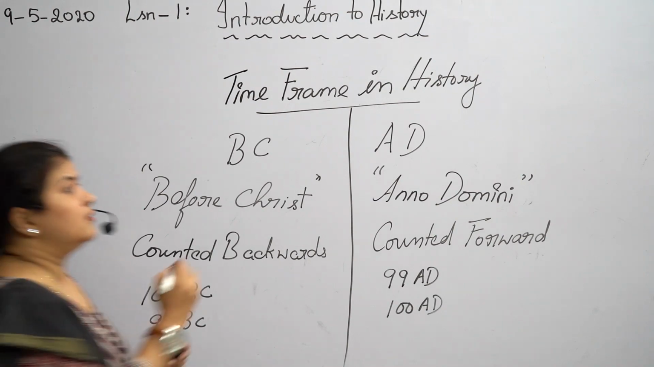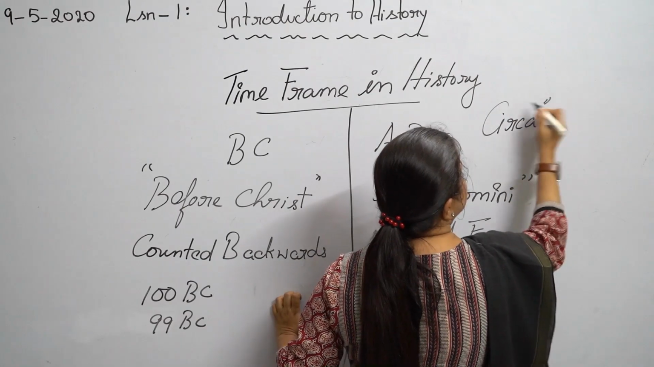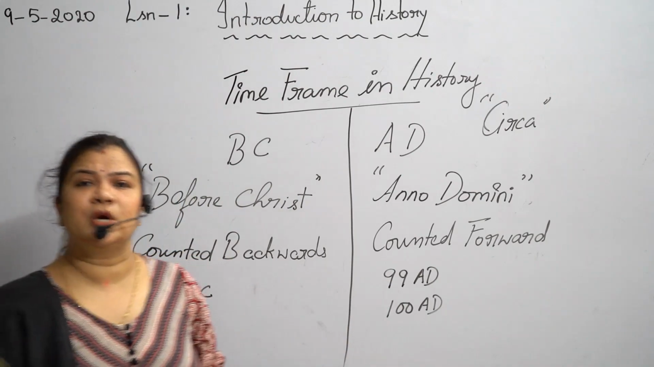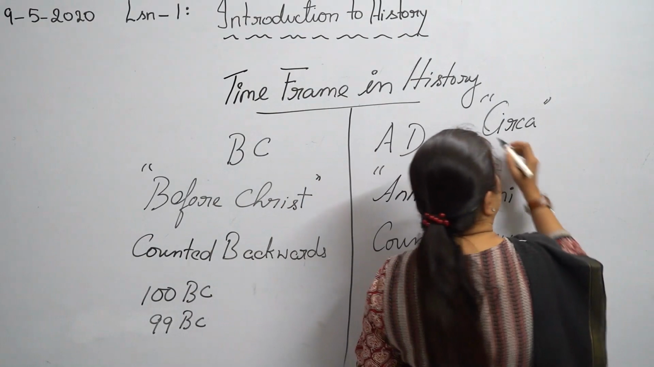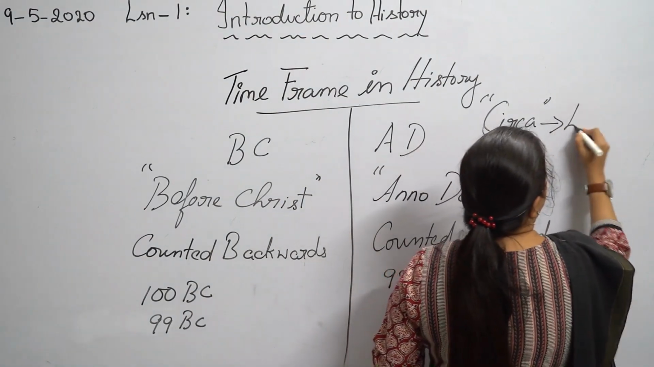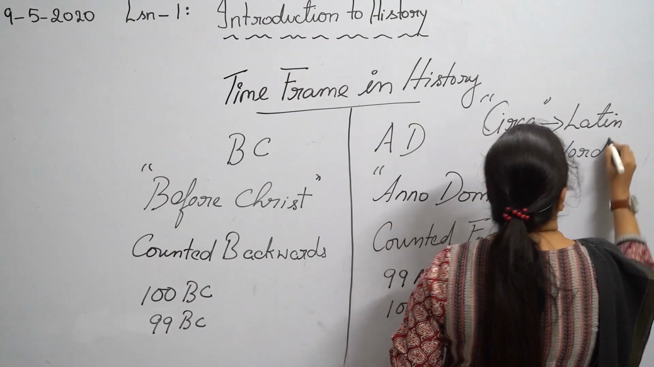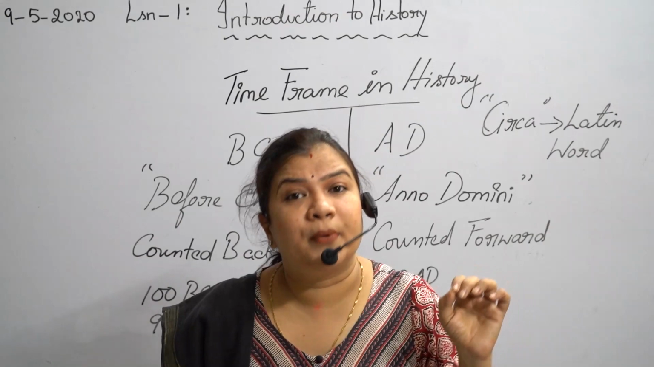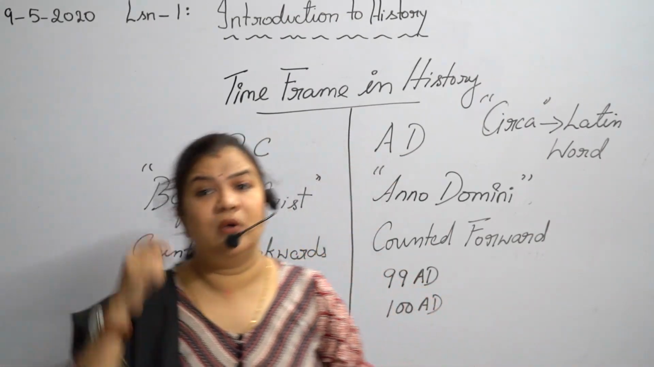Some historians have used the word circa. This has been found in some of the records. What does circa mean? It is a Latin word. Circa means not exact but approximately, a period sometime around.